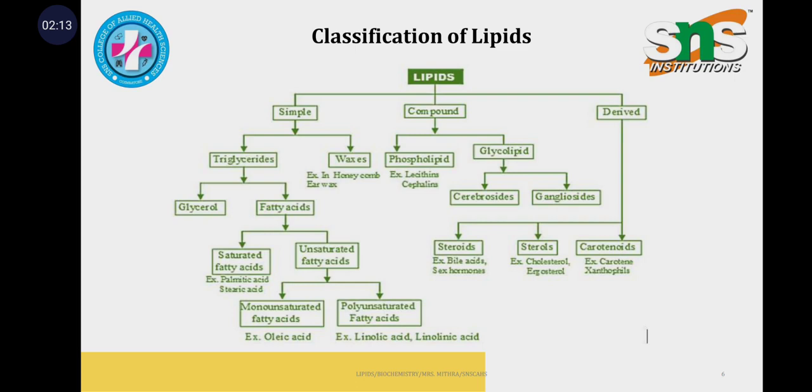Lipids can be classified into 3 types: simple, compound and derived. Simple lipids come under triglycerides and waxes, compound lipids are phospholipids and glycolipids, and derived lipids are steroids, sterols and carotenoids. Triglyceride is further divided into glycerol and fatty acid. Fatty acids are saturated and unsaturated, where unsaturated is monounsaturated and polyunsaturated.